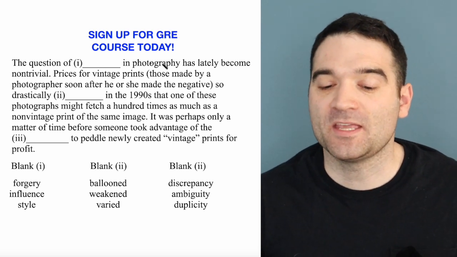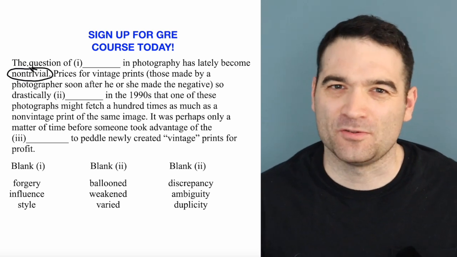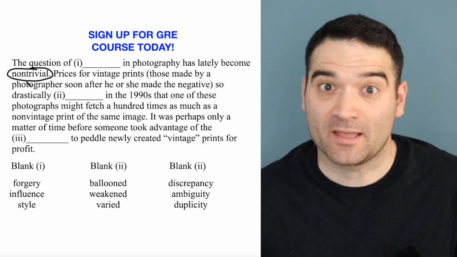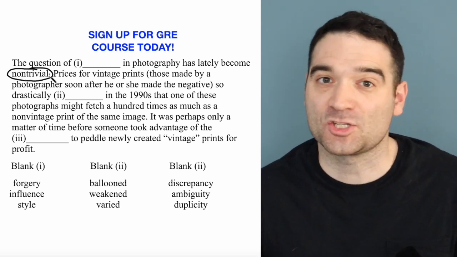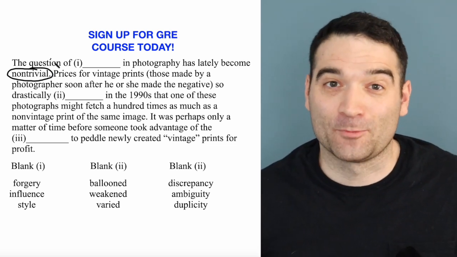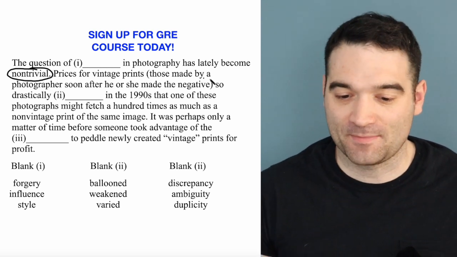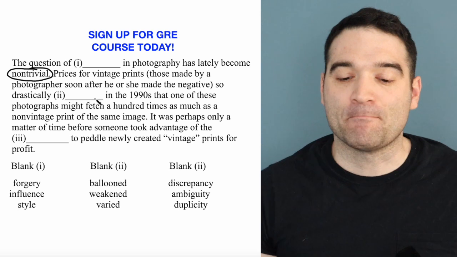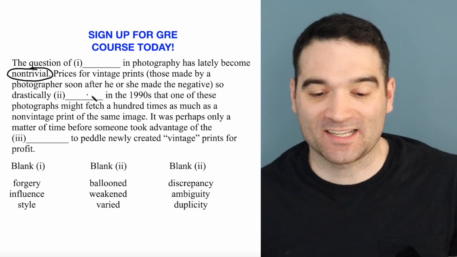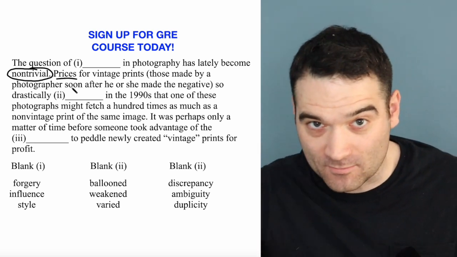So the question of something in photography has become non-trivial. GRE loves to do this, the contradictory words. Not trivial means big, right? So not trivial means not small. So something like big or important. And then clearly we're going to describe what the issue is. Prices for vintage prints, I'm going to skip this part right here, so drastically blanked in the 1990s. So if something's drastically, and we're talking about prices, it's either going to be, it shot up or it crashed.